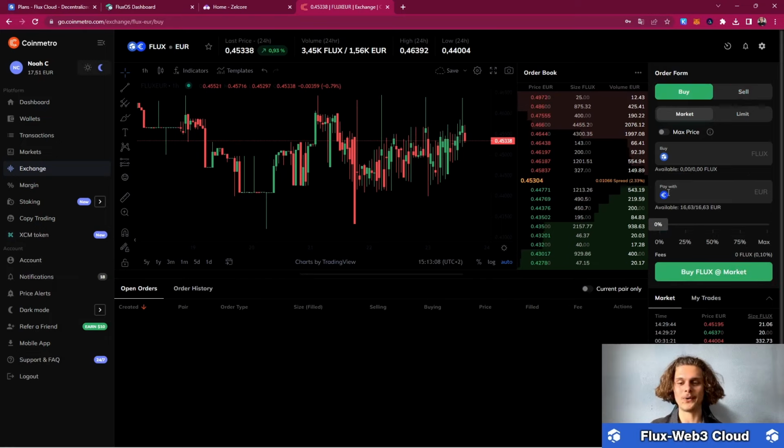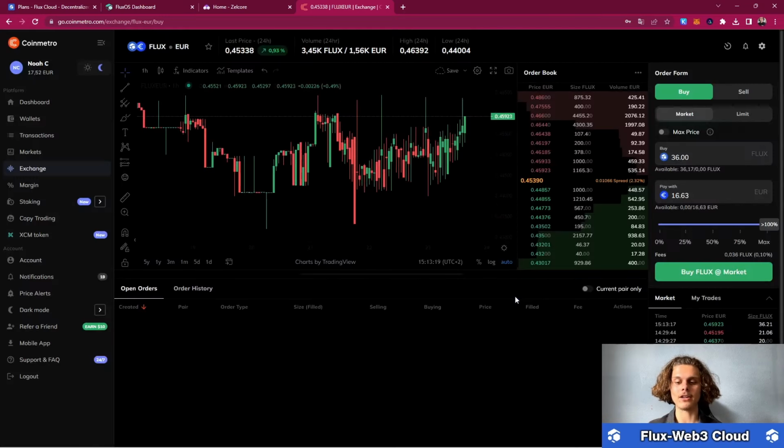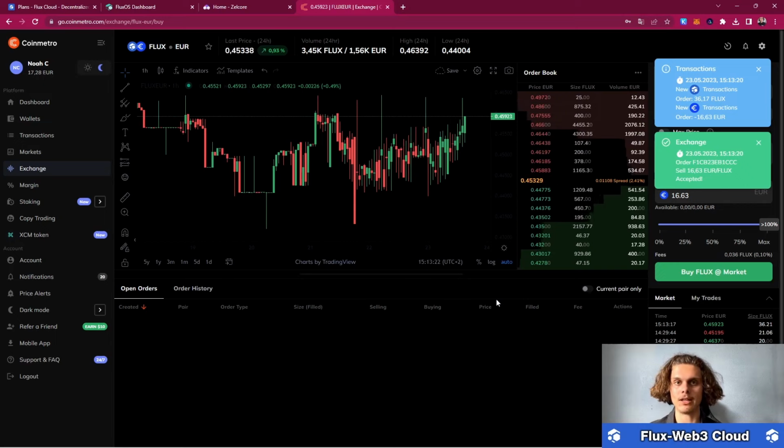So make sure you are on buy. And then I'm gonna choose 100%, which is gonna give me 36 Flux, which is 16.63 euros. So all I have to do is click on buy Flux, and congratulations, you have bought yourself some Flux.